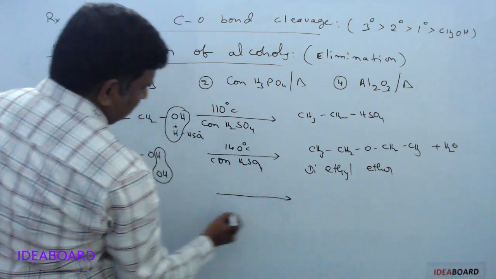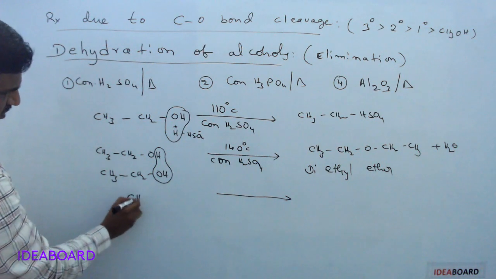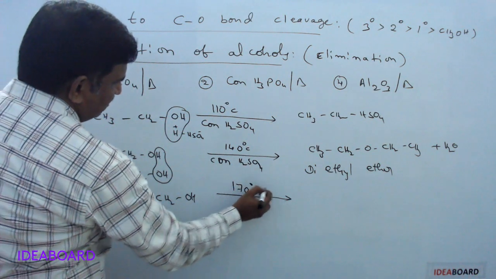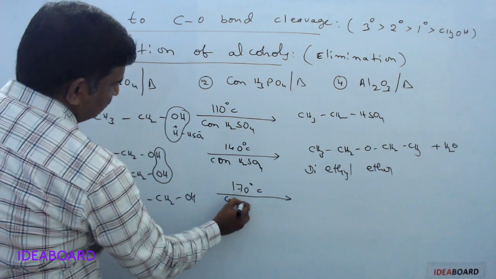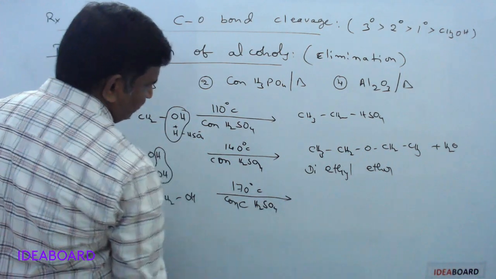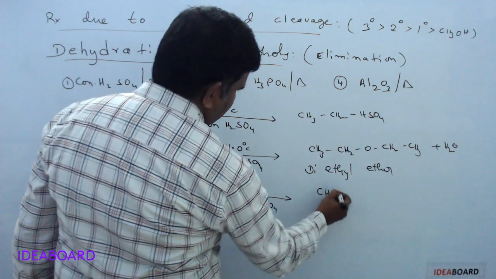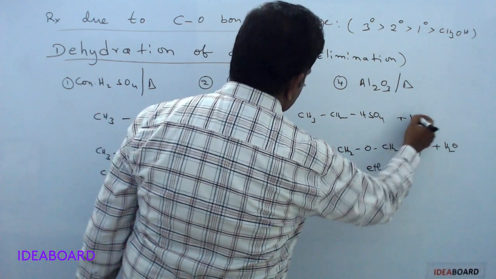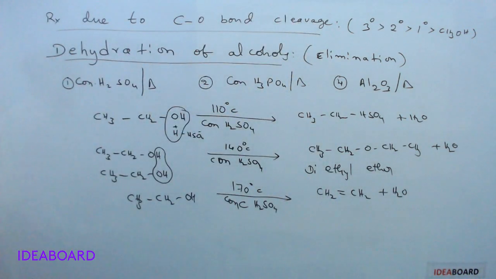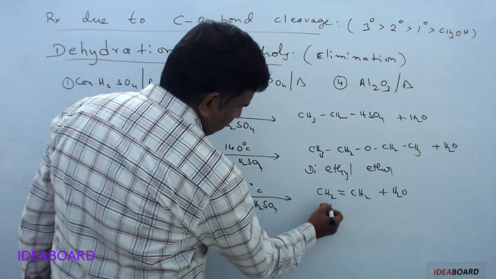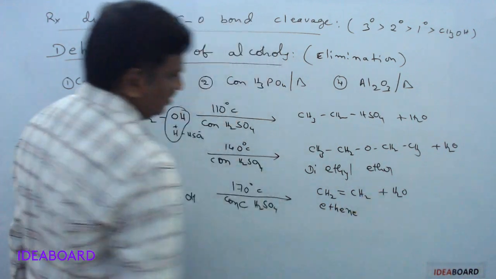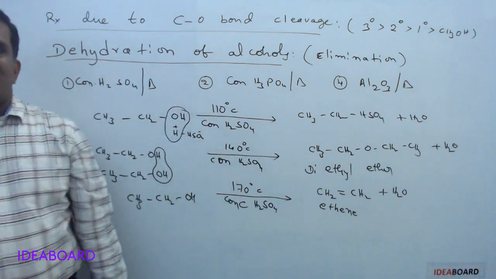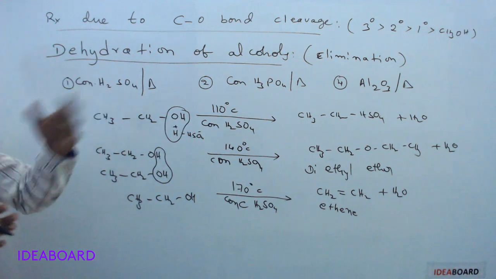The same ethyl alcohol, CH3CH2OH, at 170 degrees Celsius in the same concentrated H2SO4 is giving CH2=CH2 plus H2O. Here also water is always removed. What is formed here is called ethene, or ethylene.